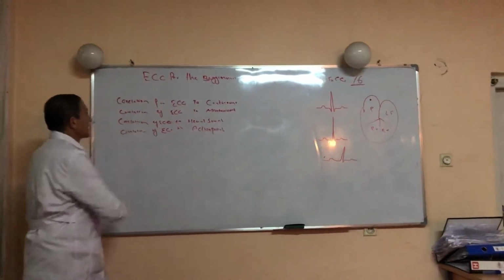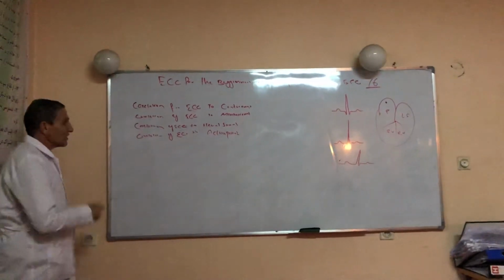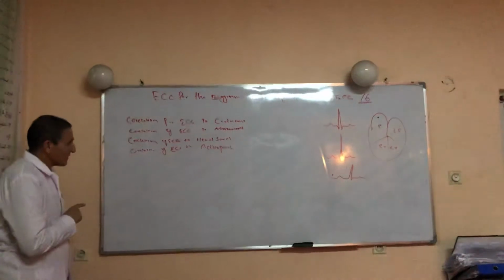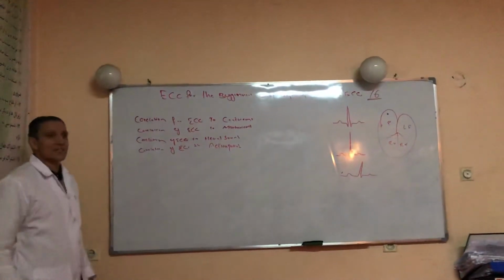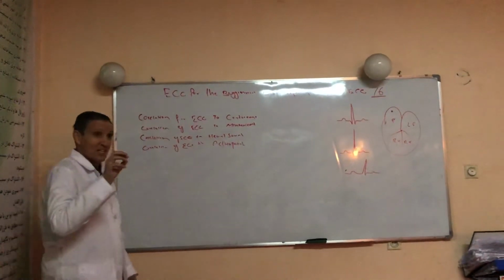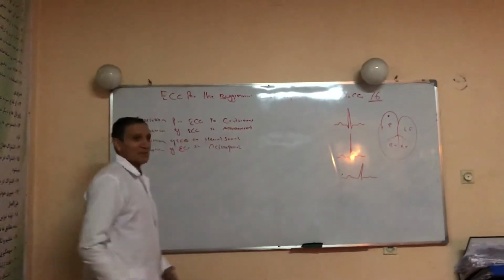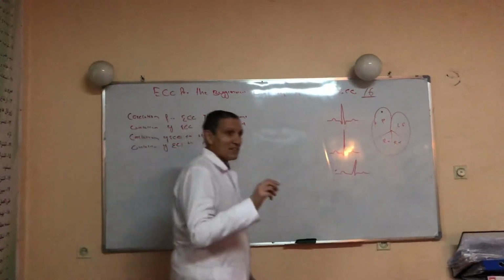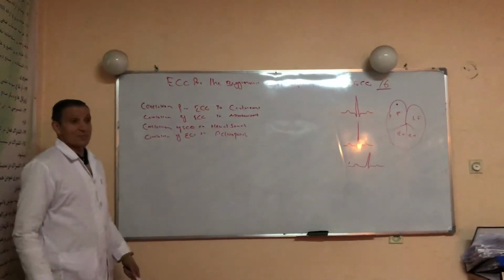Today's lecture will be discussing the correlation of ECG to cardiac event, the correlation of the ECG to mechanical event, I mean systole and diastole, the correlation of the ECG to heart sounds, and finally the correlation of the ECG to action potential. We started from the cell, I mean from action potential. Slowly we will finish the physics and principle of the ECG. Tomorrow we will have another lecture about the rules, facts and basic principle of the ECG.